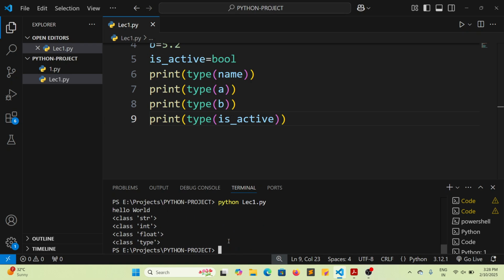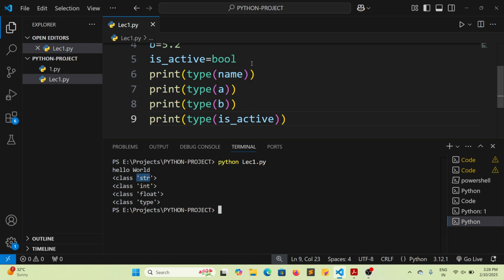Yes, hello world will be printed again, and you can see in the output that name is of a string type, a is of an integer type, b is of a floating point type, and this one is the boolean type. Are you getting what I'm trying to say?